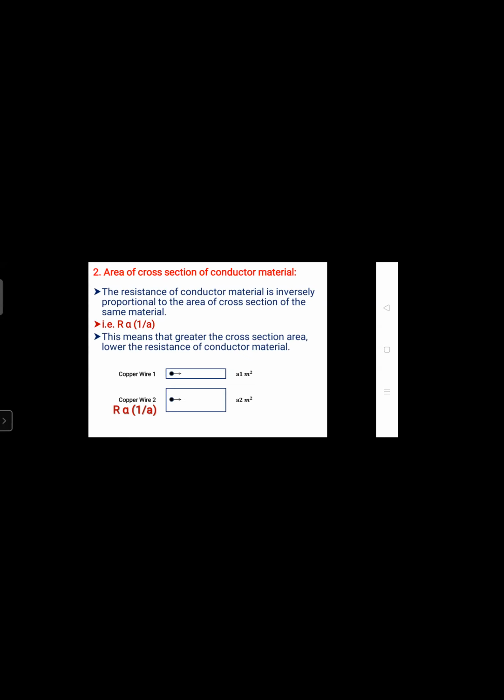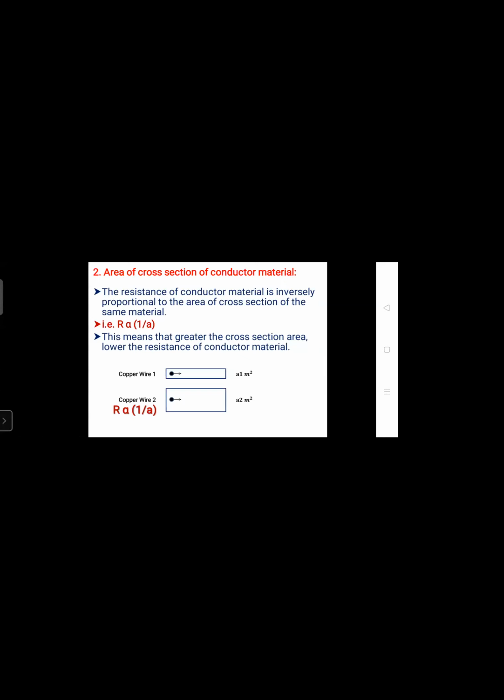So just check in your houses. For the fridge, washing machine, AC, they use thicker cables. For the housing wire system, they use very small wires, so the cross sectional area there is very less. Obviously if the area of cross section is increased, then the resistance will decrease. Resistance decreasing means more current will flow, because the fridge, washing machine and coolers require more current. So by increasing the width of the conductor, they pass more current.